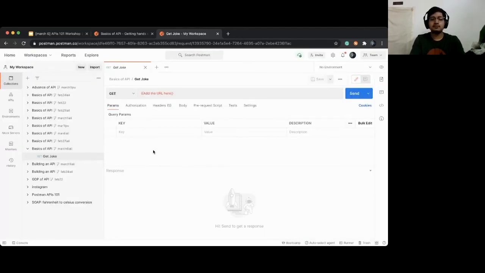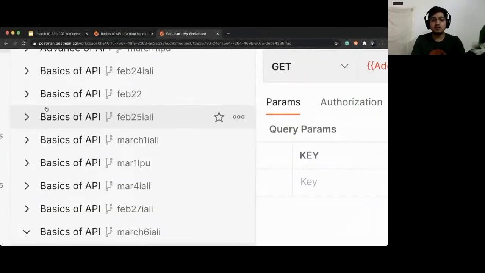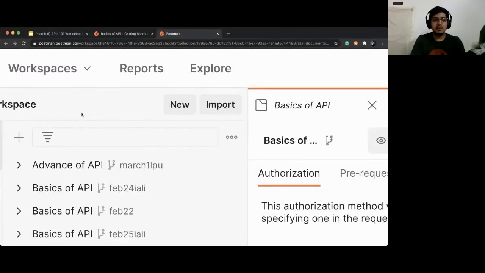Wait here and let's see what this is all about. So I usually explain Postman as three parts. Part one is on the left hand side. Let me zoom this in. This is part one.